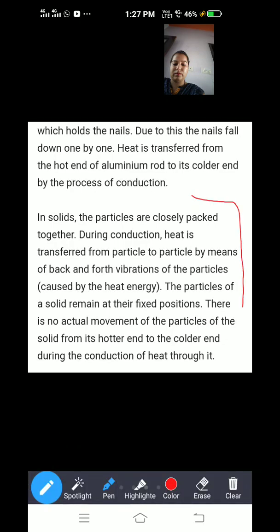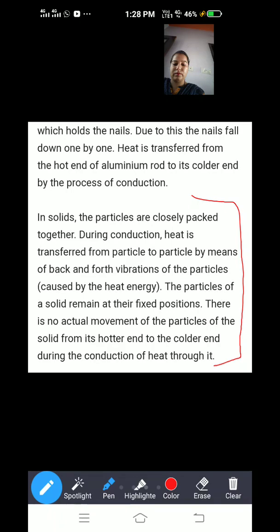This is the main concept of conduction. All the students have to concentrate on this concept. This is the main concept why conduction takes place. In solid, the particles are closely packed together. During conduction, heat is transferred from particle to particle by means of back and fro motion.